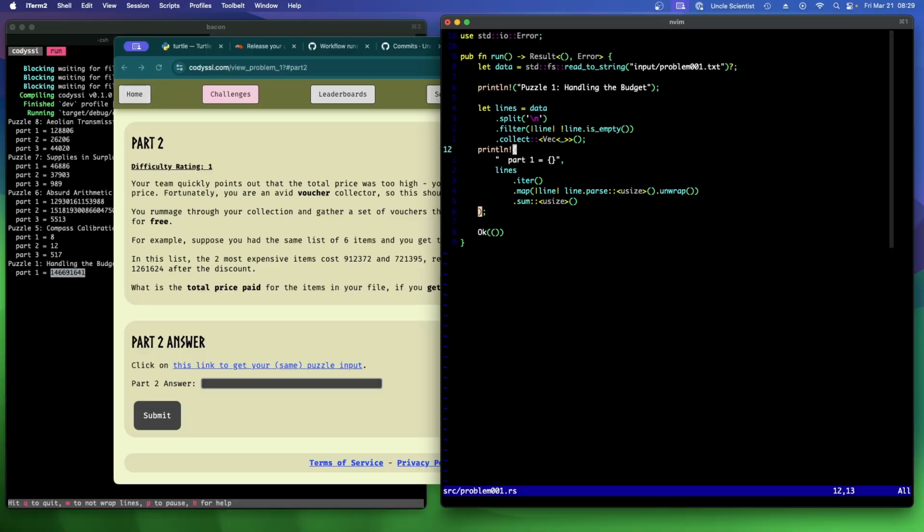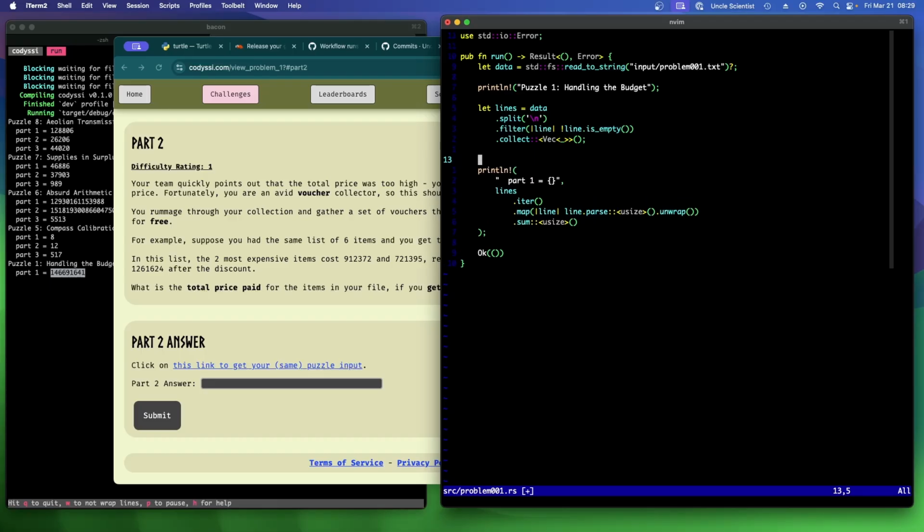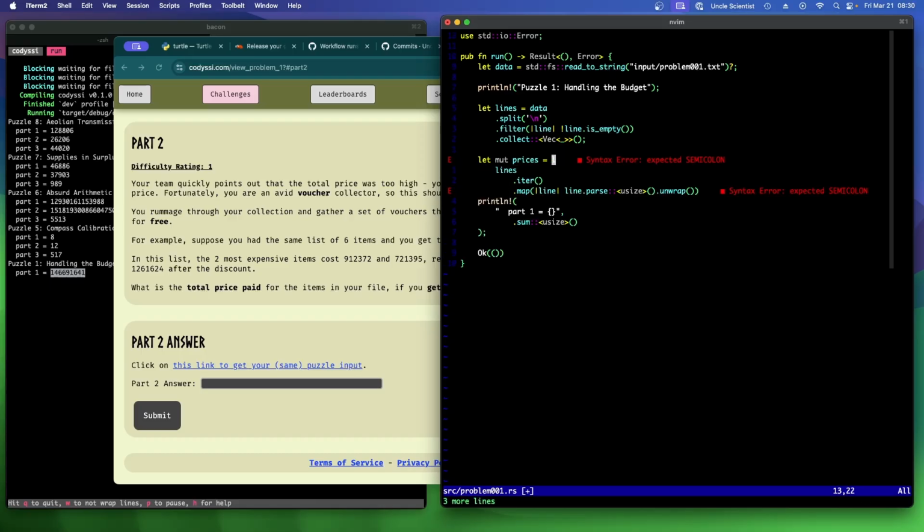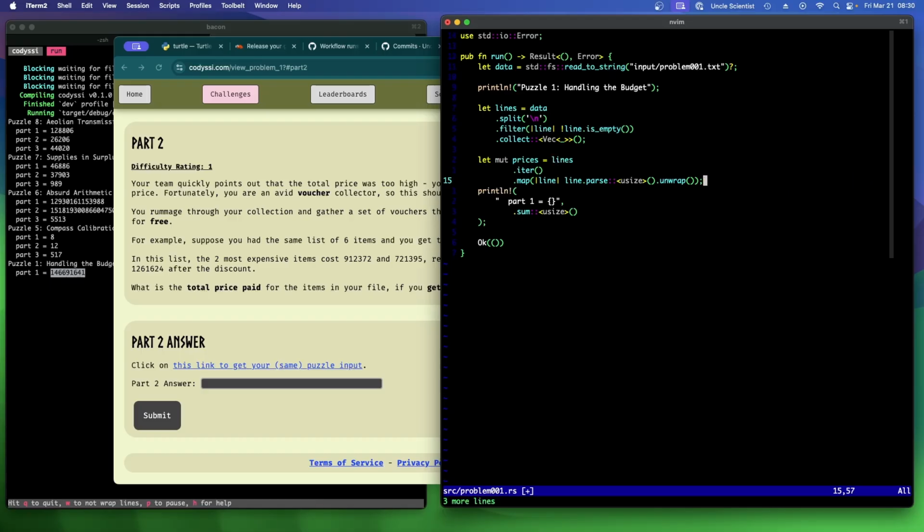What we can do is let prices equal lines iter map this. All right, collect into a vec. And then we can say prices sort.